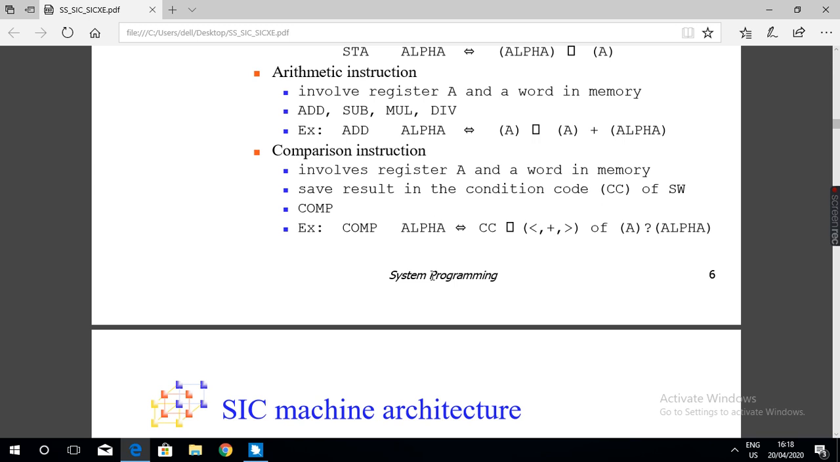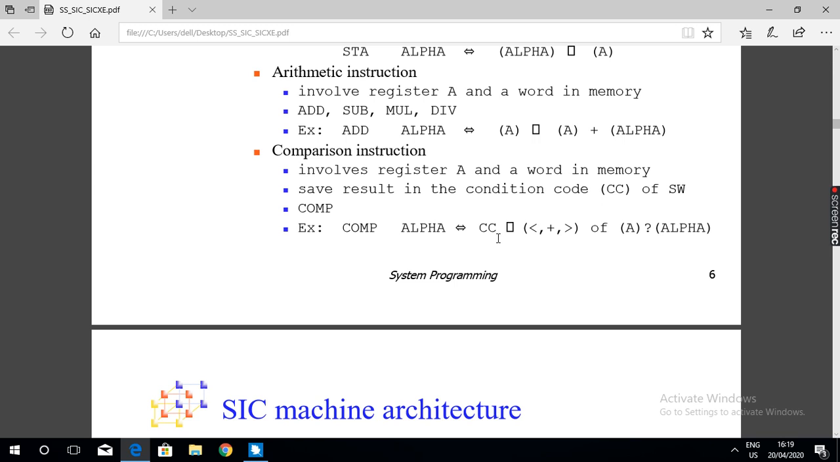So here, what is compared? The content of register A will be compared with the content of memory location ALPHA. Here COMP means compare. The memory location alpha is 3 bytes in length, right? Each integer occupies 3 bytes. Based on this, the condition codes are set.